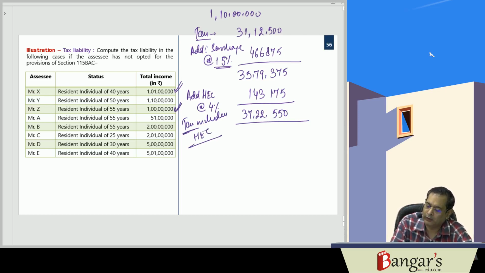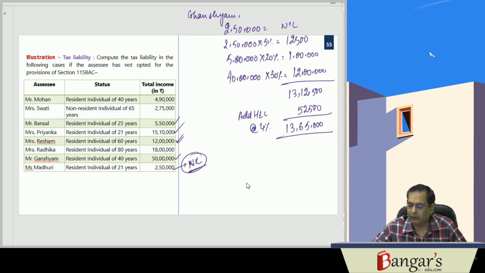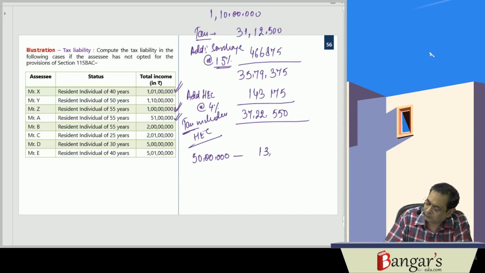On 1 crore we have already discussed in the last question. On 51 lakhs also, we have discussed 50. On 50 lakh, we have seen the tax liability in the last question. The tax liability is 13,12,500, without HEC. On 51 lakh rupees, it is 13,42,500.